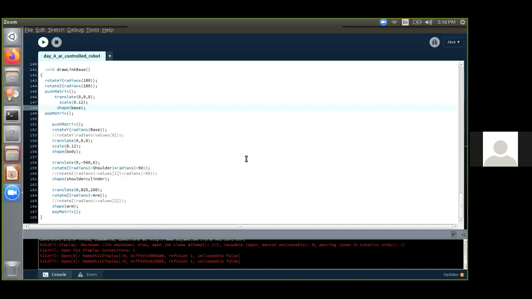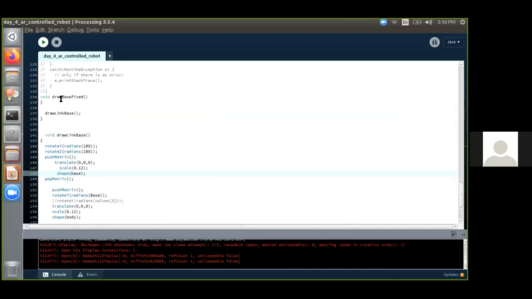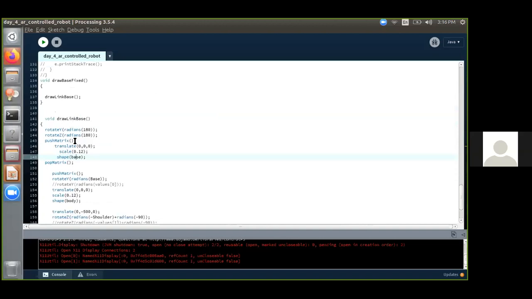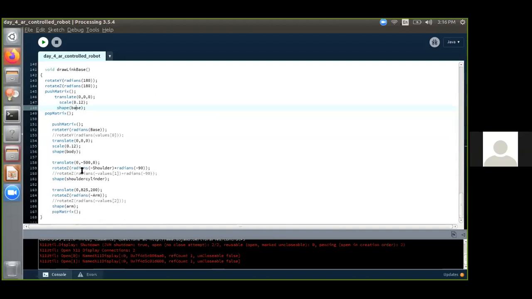Godwin is asking how they can be specifically positioned as an assembly. That is what I explained just now. You have to declare a function. Inside that function, first you have to declare the base. You need not translate the body because it is going to be fixed to the base, and you are going to rotate it, and then move it by translating.